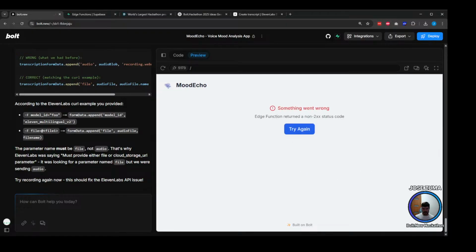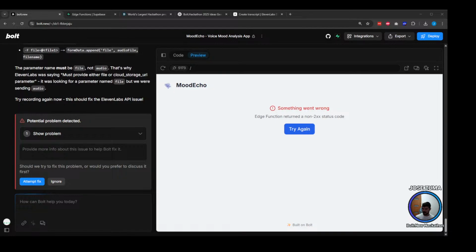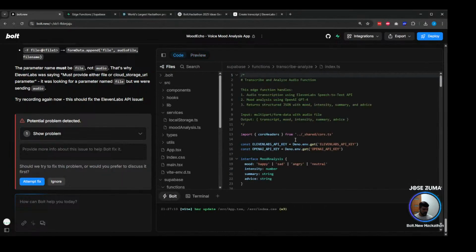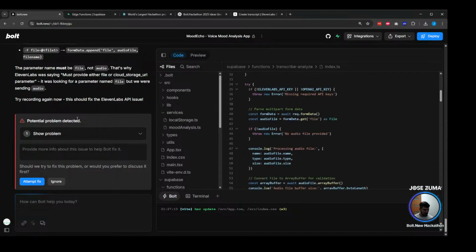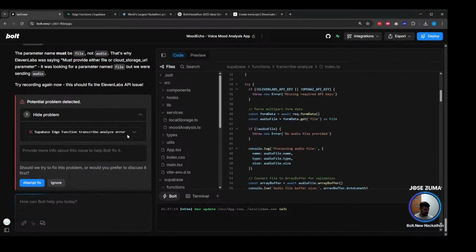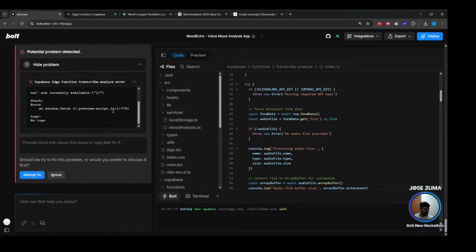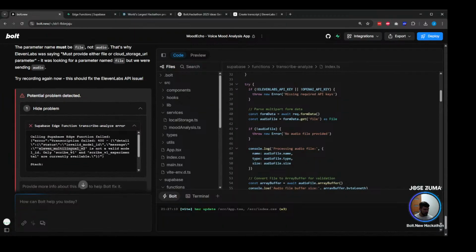All right, it's taking some amount of time, and we're getting the same. Oh, well, this is not the same. So we're getting now a different error, which is a very positive error, and the error we're getting right now basically is that we should be using a valid model, you see?